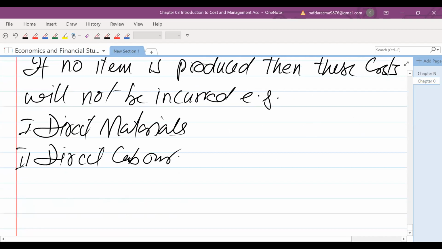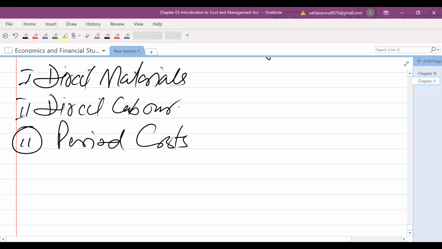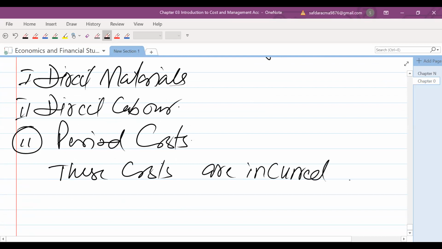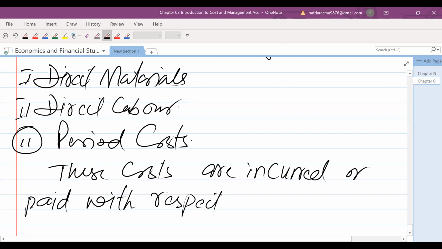And the second one is called period cost. So these costs are incurred or paid with respect to a period of time.